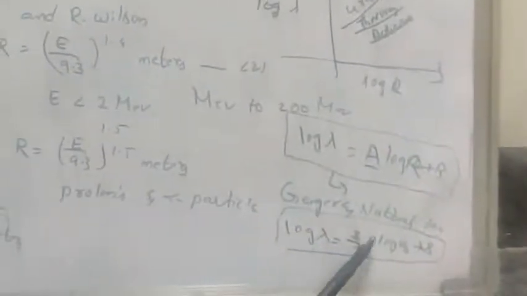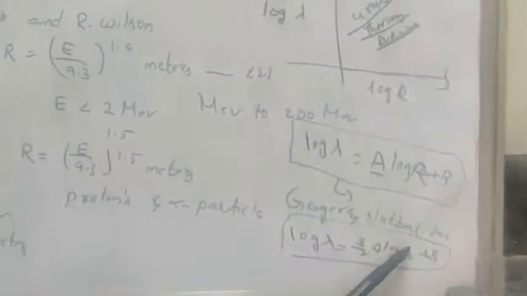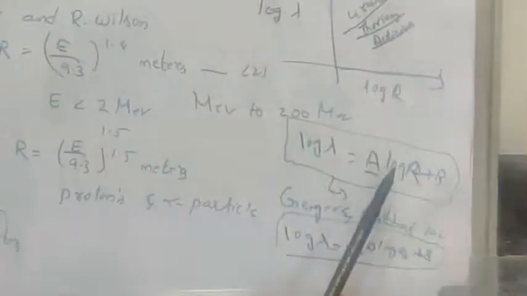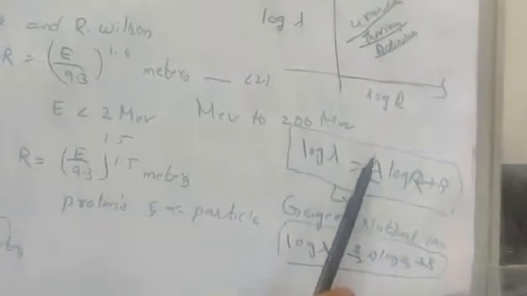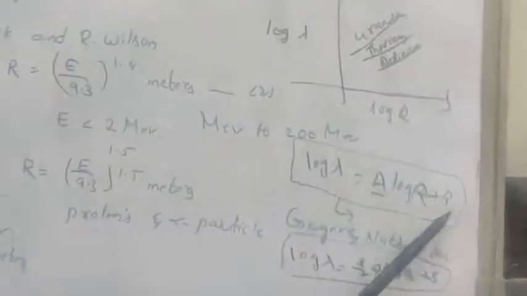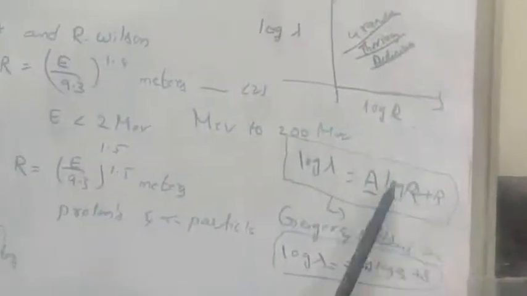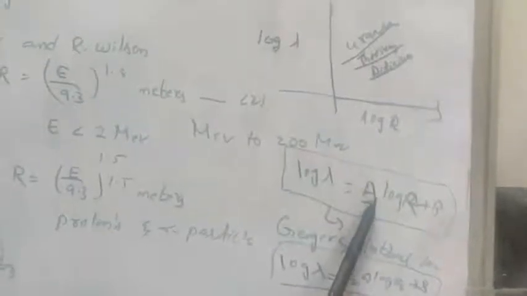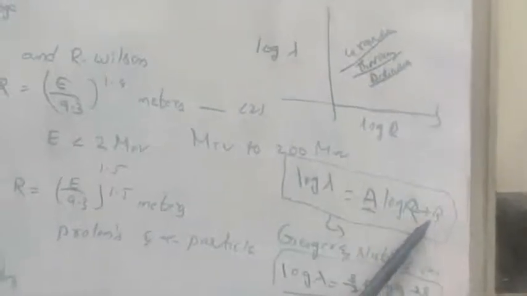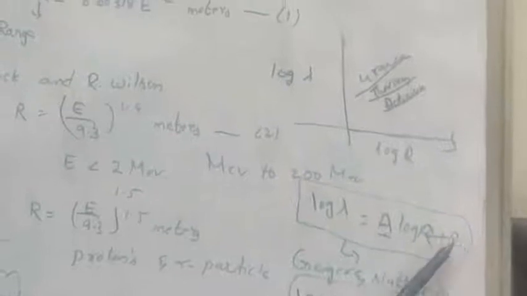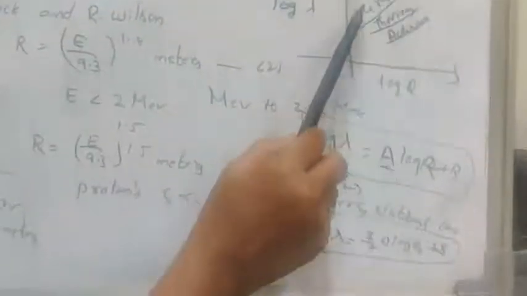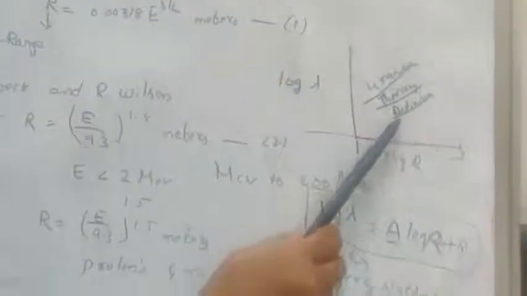One more Geiger-Nuttall law, for energy, is given by log lambda is equal to 3/2 A log E naught plus B. Here E naught represents the energy. According to Geiger and Nuttall, there are two constants, A and B. The constant A is the same for uranium, thorium and actinium, whereas the constant B changes from one element to another.